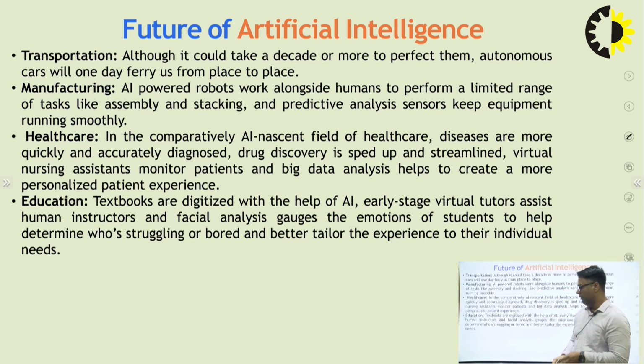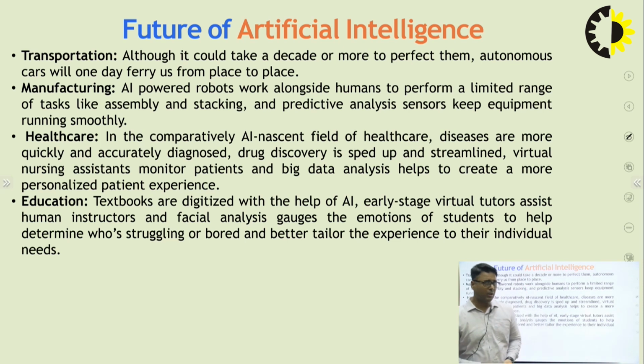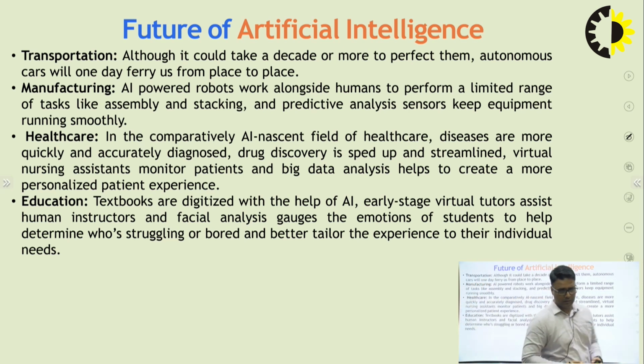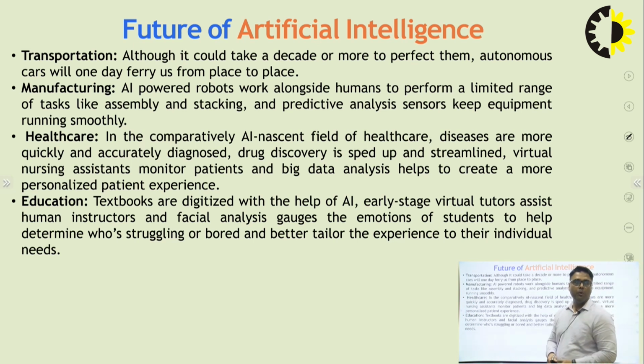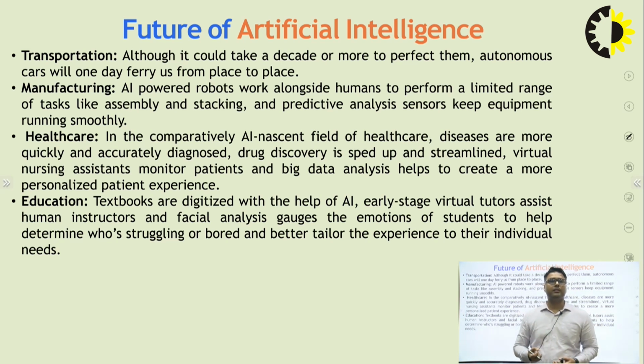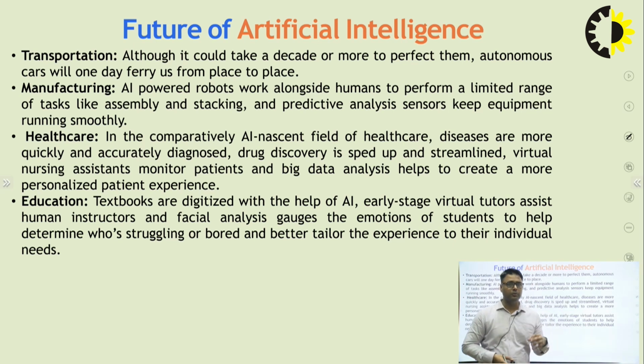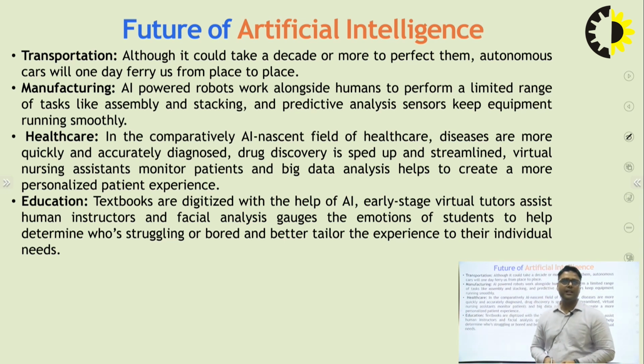In healthcare, machines are also used in decision making, exact and rational decisions, in the completely nascent field of AI in healthcare. Diseases are diagnosed more quickly and accurately. That means collecting different data related to any problem and getting accurate predictions related to the disease. Drug discovery is sped up and streamlined. Virtual nursing assistants monitor patients and big data analysis helps to create a more personalized patient experience.